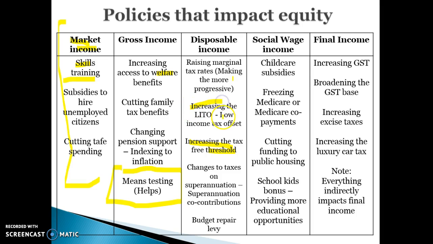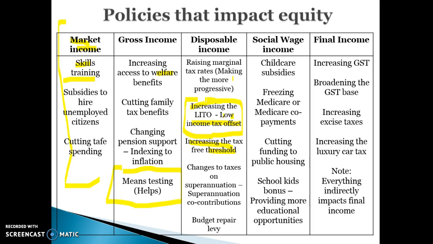Increasing the LITO, the low-income tax offset, is quite a complex thing, but basically if it increases, it means that low-income earners will end up paying less tax. It's kind of like the amount of money that you have to earn before you start paying tax. It's like the tax-free threshold. So whenever you see the term increase in the low-income tax offset, it basically means that low-income earners will pay less tax.